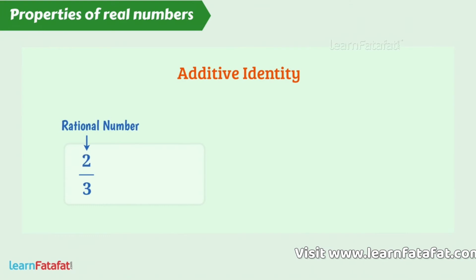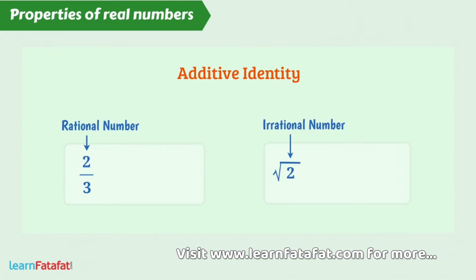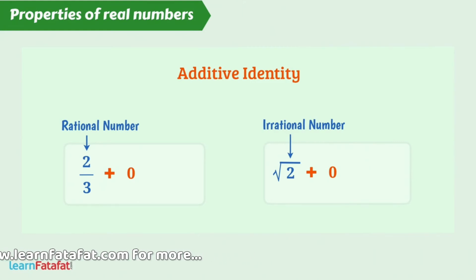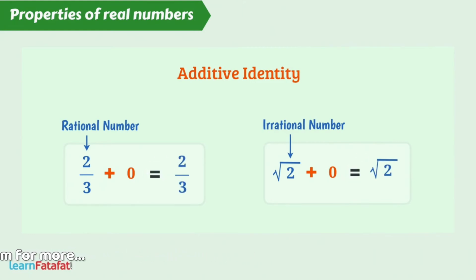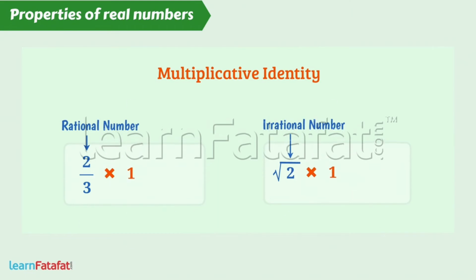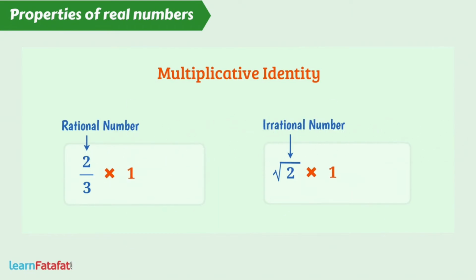Here are those. Additive identity. Rational as well as irrational numbers have 0 as their additive identity. That is, addition with 0 gives same number. Multiplicative identity. Rational as well as irrational numbers have 1 as their multiplicative identity. That is, multiplication with 1 gives same number.